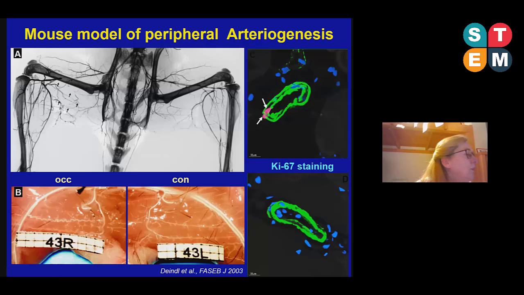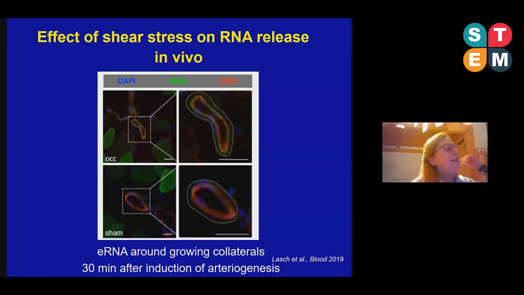Now, using this animal model, we looked at whether in these collateral arteries, due to shear stress, RNA might be released from endothelial cells. So what did we do? We ligated the femoral artery, and in parallel, we administered an antibody against rRNA, ribosomal RNA. This antibody was labeled with a green fluorescent dye, and this antibody cannot enter a cell.